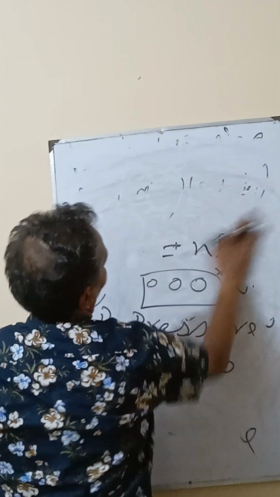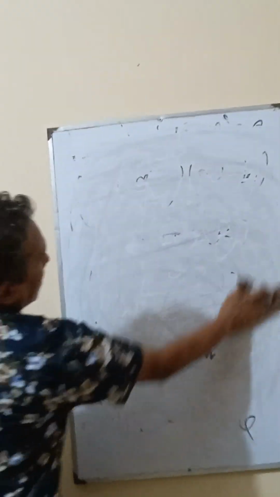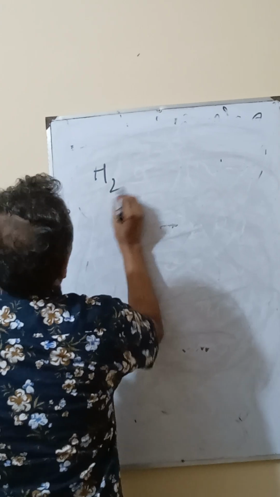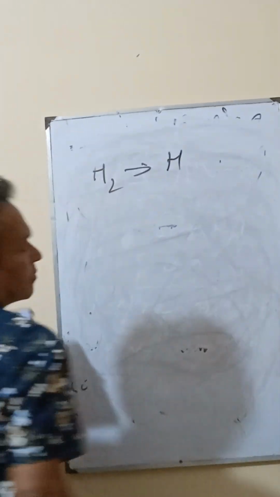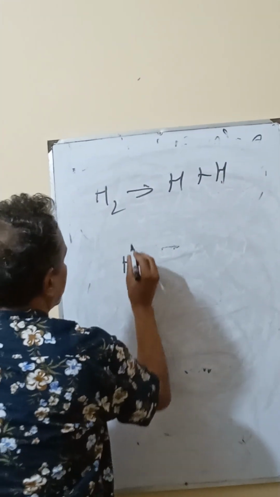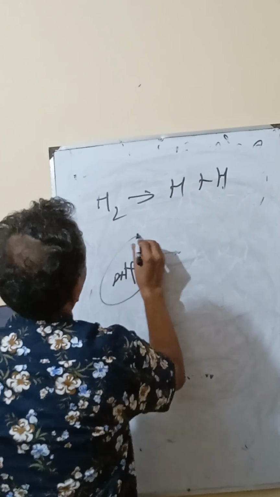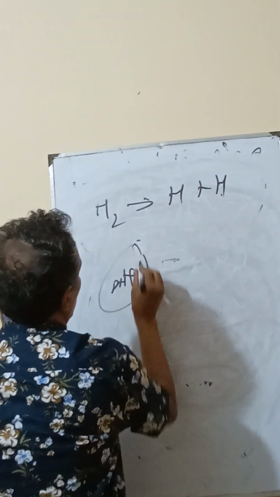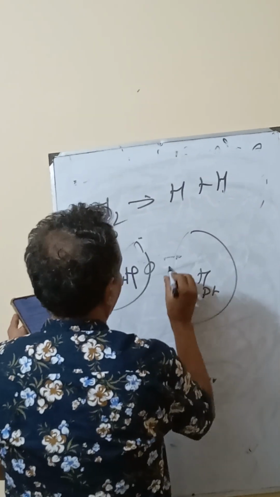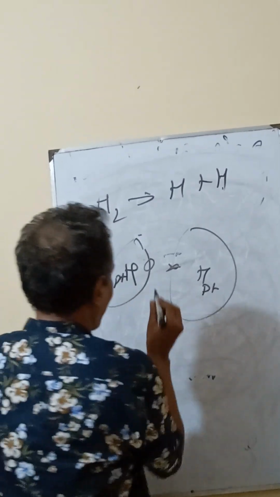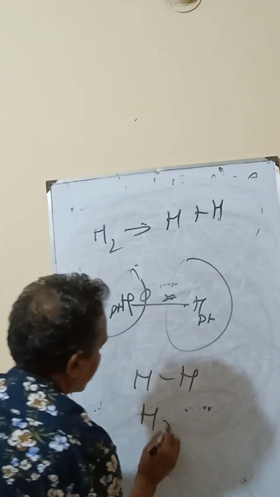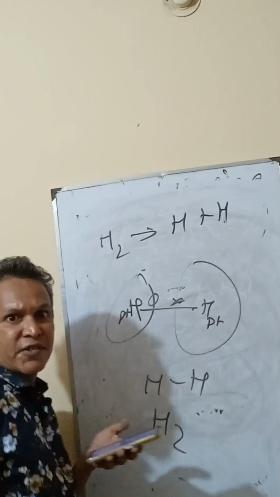Hydrogen bond. What is a hydrogen bond? This is a hydrogen atom and this is a hydrogen atom. Hydrogen is one proton and one electron. There is an interaction and there is a bond, and this is the hydrogen bond. So, stop the lecture.